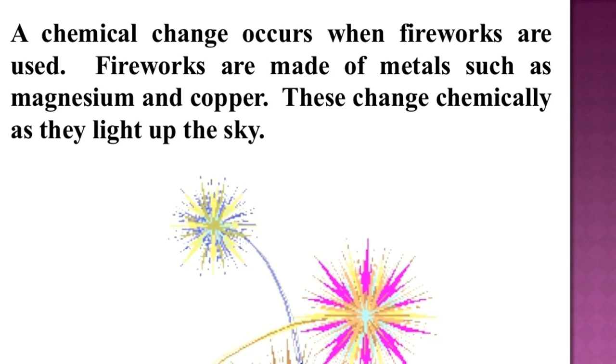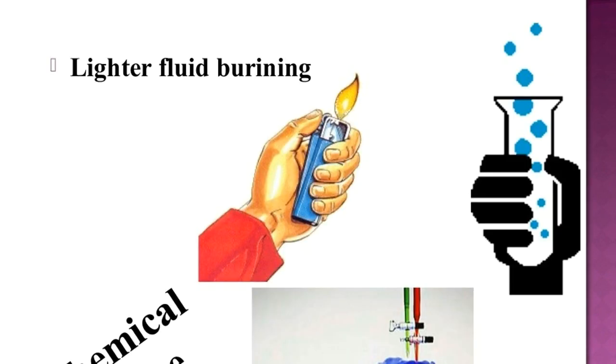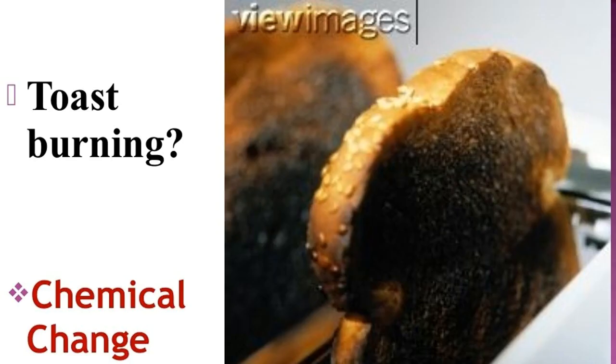One such example where visible changes are very clear is fireworks. We all use crackers, and nowadays those 10 shots, 30 shots are very popular. When these fireworks are used, the entire sky lights up and heat is also generated. So it's a very fine example of chemical change. The next example is lighter fluid burning, where we get both heat and light through this chemical change. Next is toast burning, which is also a chemical change.